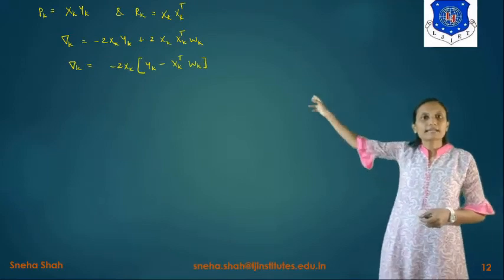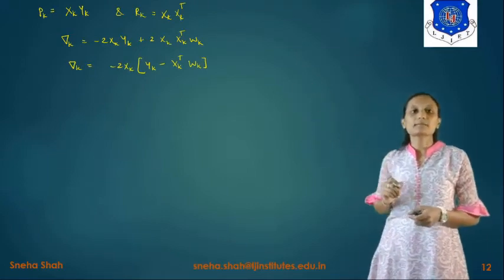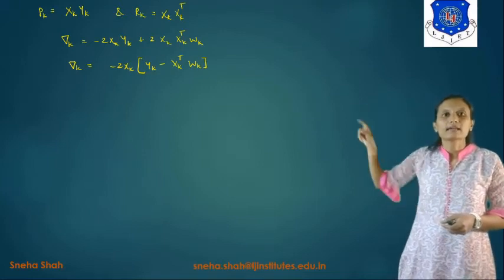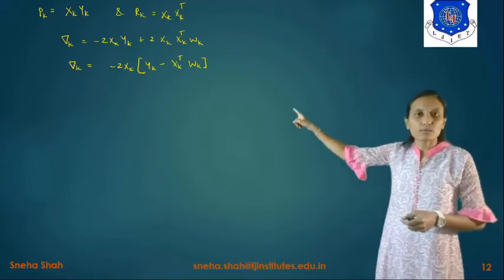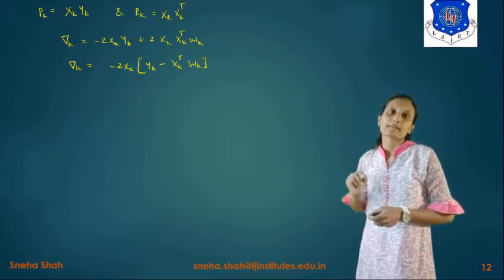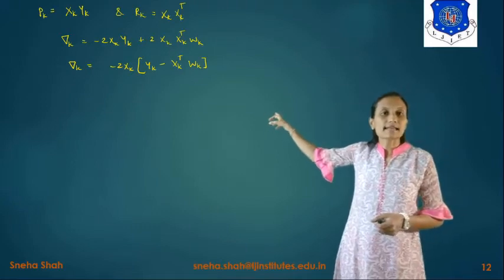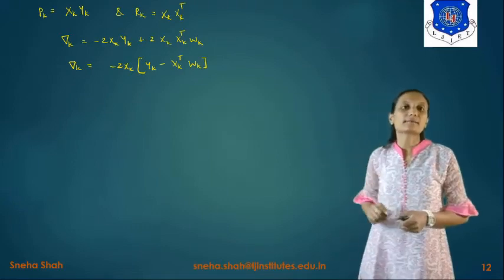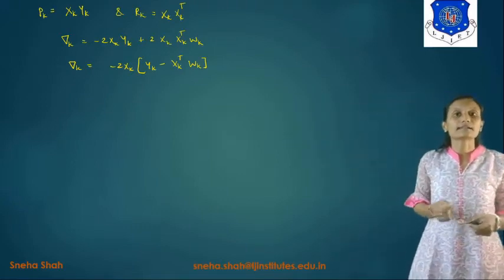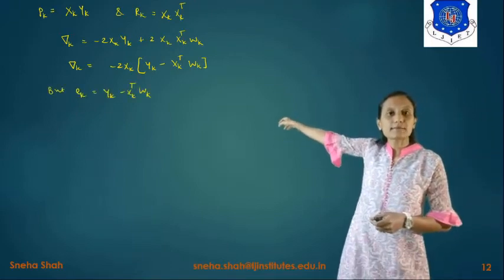If we take 2xk as common, the term is minus 2xk times yk minus xk transpose wk. As you know, yk minus xk transpose wk represents the error, ek.